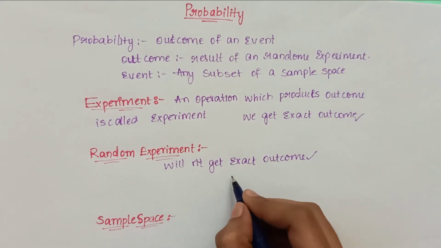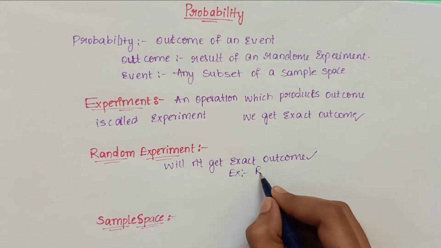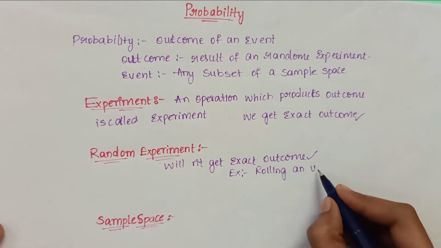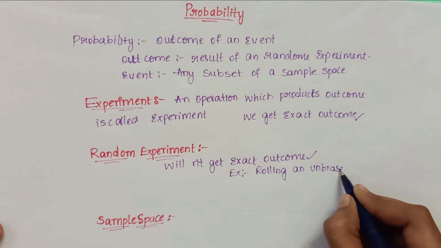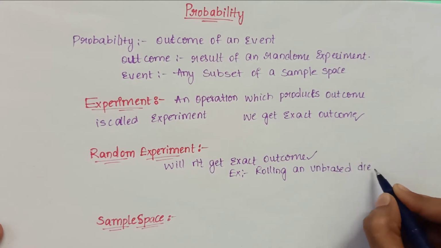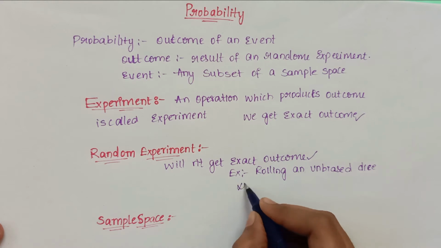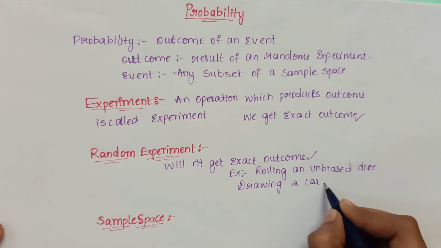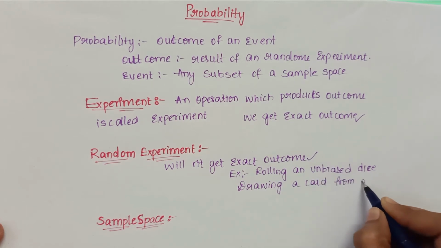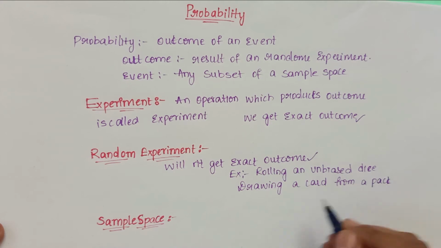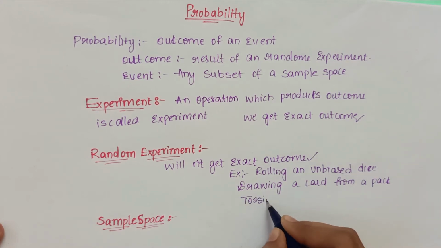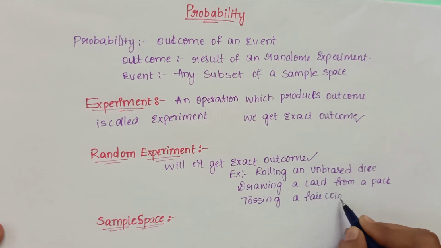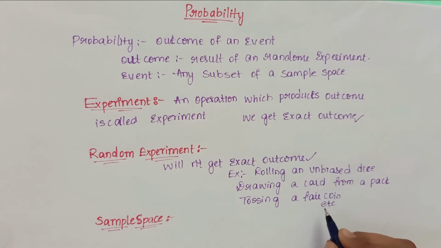For random experiment, examples are rolling an unbiased die, drawing a card from a pack, and tossing a fair coin, etc. These are the examples of a random experiment.